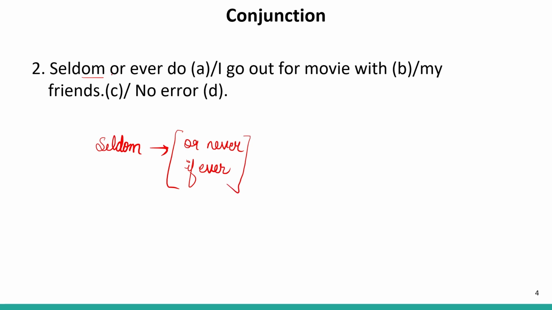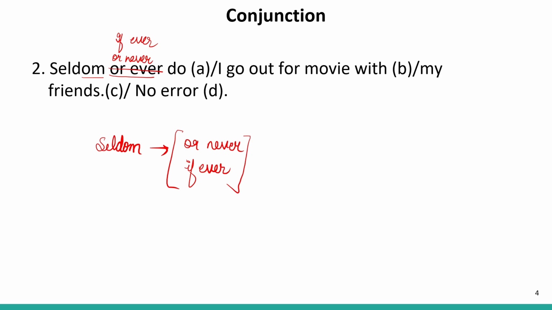Now in this sentence it is written or ever. Now can or ever be possible? No. It should be either or never or if ever. So this is to be replaced with or never, or we can use if ever. Both are correct. Now we can form this sentence in two manners.